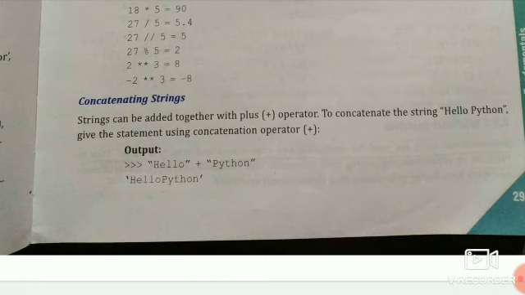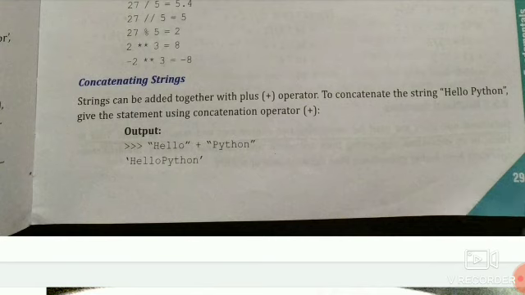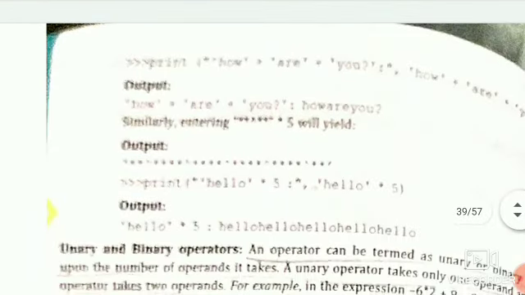Then concatenating strings. Strings can be added together with the plus operator. To concatenate the strings hello and Python, give the statement using the concatenation operator plus. So here we can use the plus sign for adding two strings: hello plus Python. The plus operator adds both strings and it gives us hello Python as the output.